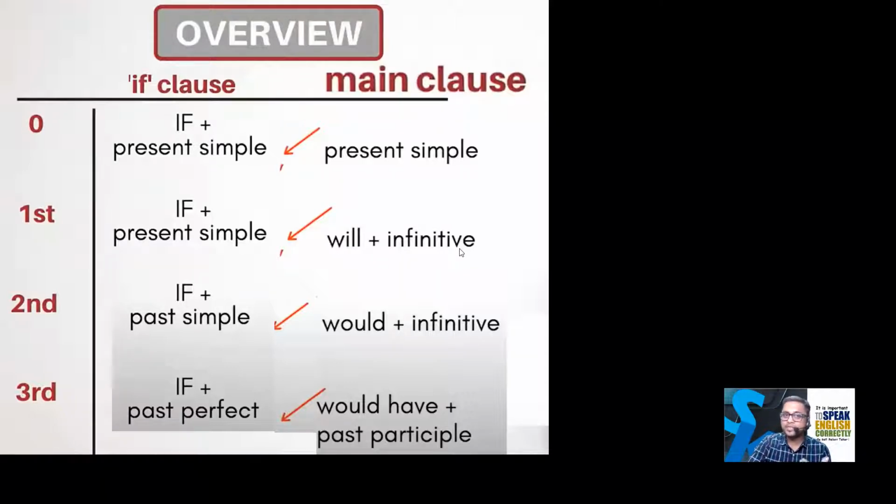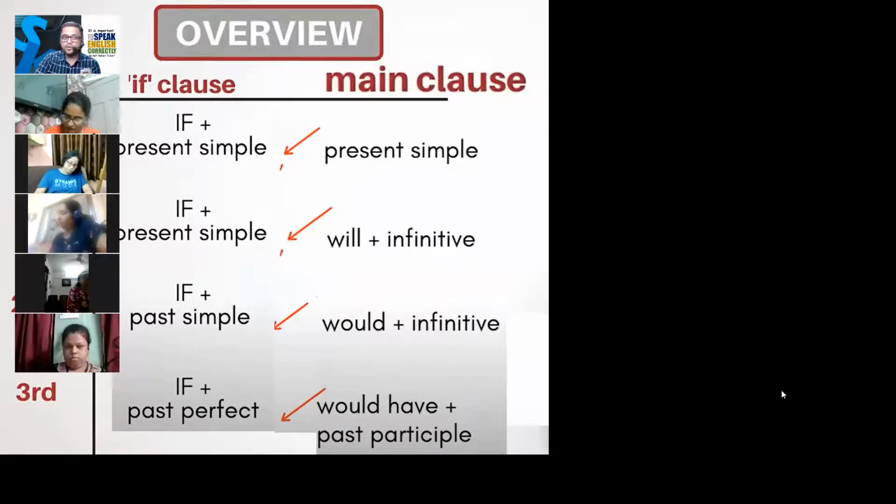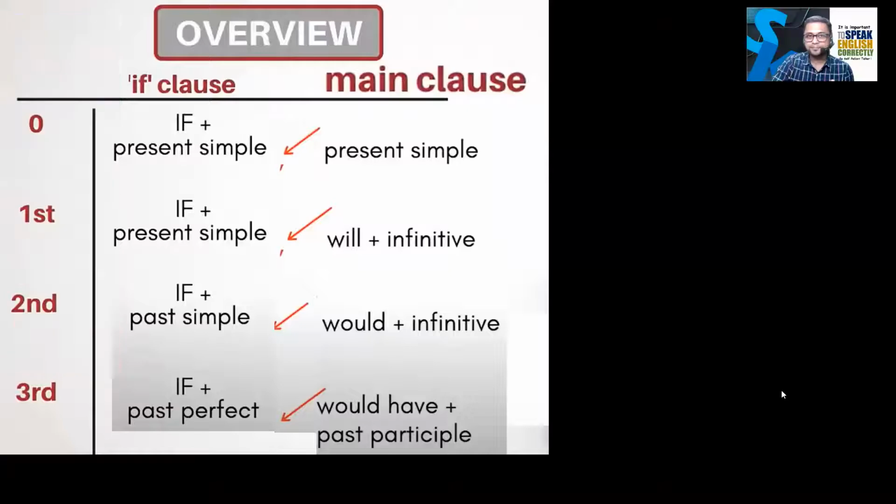Okay, mother form. Will plus mother form or will plus infinitive, both are almost same. Would plus infinitive, would have plus past participle. See, I'm giving you the formulas. Once you know the formulas, it will be easier for you to speak these sentences.